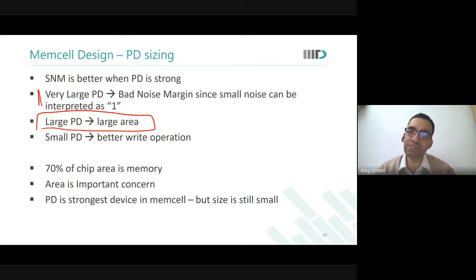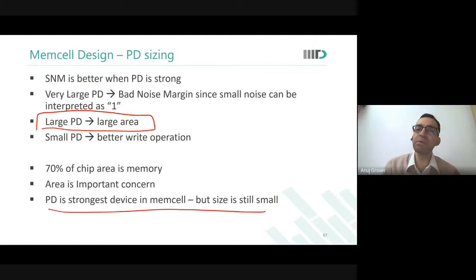That is the only reason why I wanted to bring this, that there are limits. That there are limits to making anything small, and large. Because as you do that, some other parameter starts to degrade. That is the only intent. Okay. But finally, what we are saying is that PD is the strongest device in the memory cell, but it is still small.